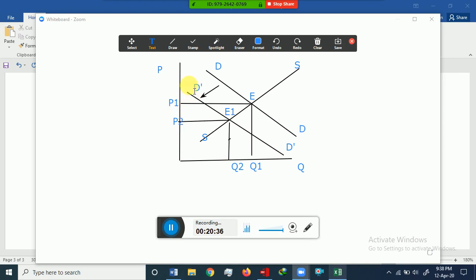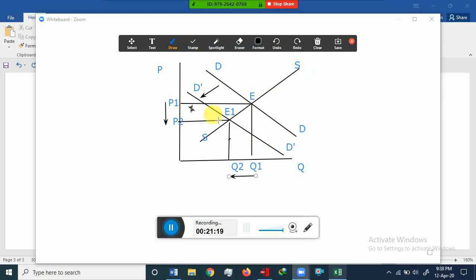So what is the result? The result is that price decreases from P1 to P2, and equilibrium quantity also decreases from Q1 to Q2. So this is the effect of a decrease in demand on equilibrium price and equilibrium quantity. This graph shows the new situation in the market where demand has decreased but there is no change in supply.